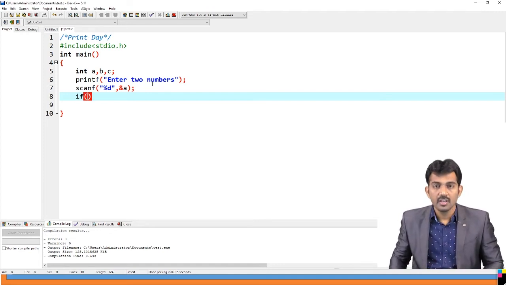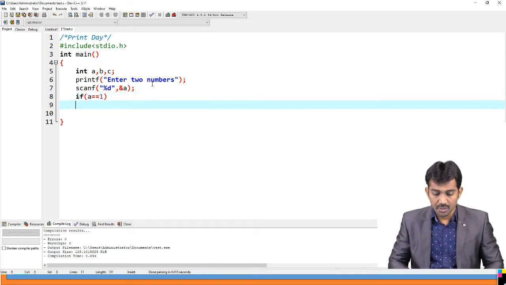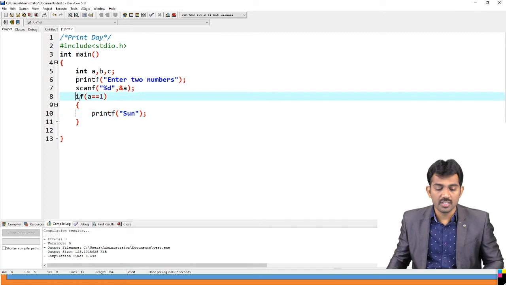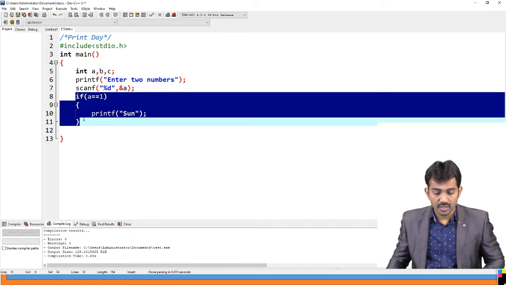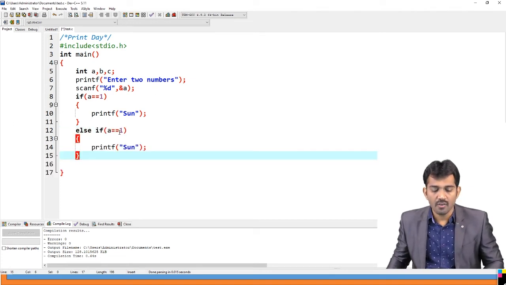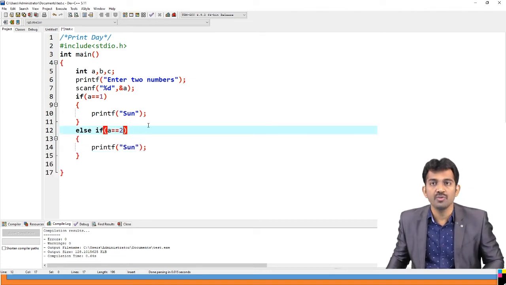So if A is equal to 1, then you should printf Sunday. If the condition is false, else if A equal to 2, then should print Monday, right?